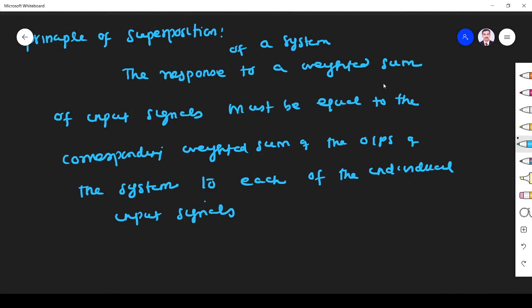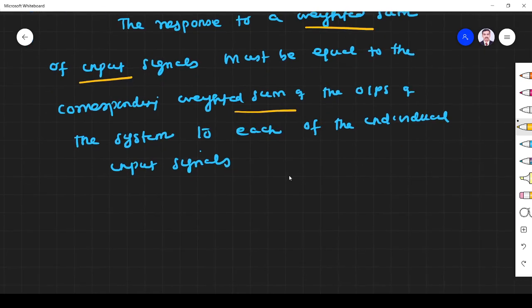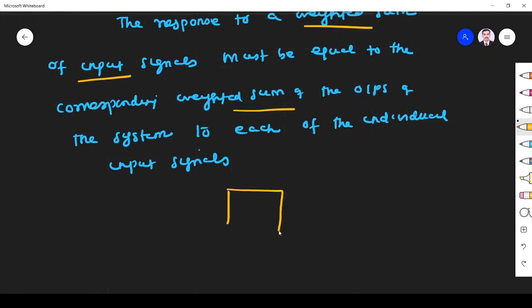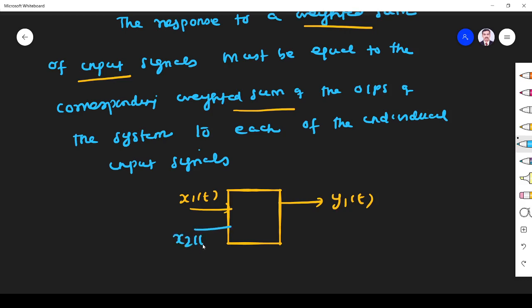So the response of a system to a weighted sum of inputs must be equal to the corresponding weighted sum of the output of the system to each of the individual inputs, right? So let us assume that we apply some input x1 to the system. Let us take this system. We apply some input x1 of t and it produces output y1 of t, right? Then we apply some other input x2 of t, it produces output y2 of t, right? Then the system is said to be linear if it obeys the principle of superposition.